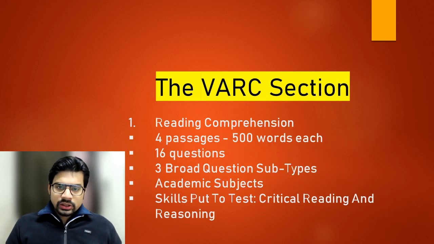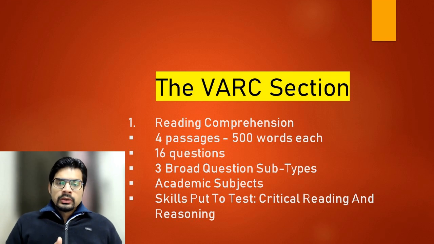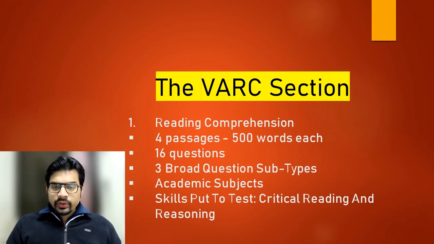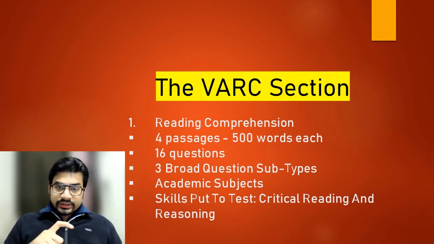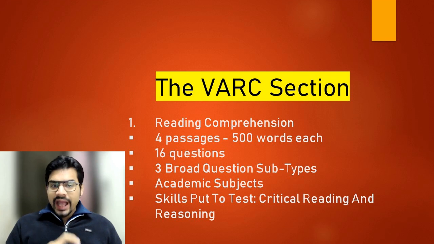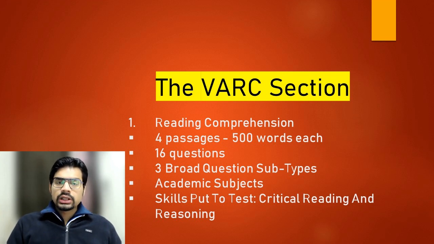So guys, here's the detailed syllabus of CAT verbal section. The first part is reading comprehension, in which you are supposed to read 4 passages or excerpts, average length 500 words each, and answer questions that follow each of them. The passages are academic in nature and span across a wide range of subjects such as zoology, botany, genetic sciences, psychology, basic philosophy, Indian history, etc.